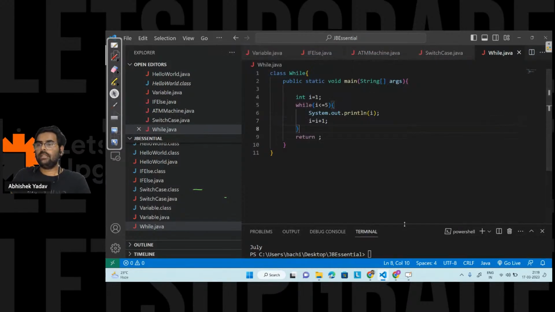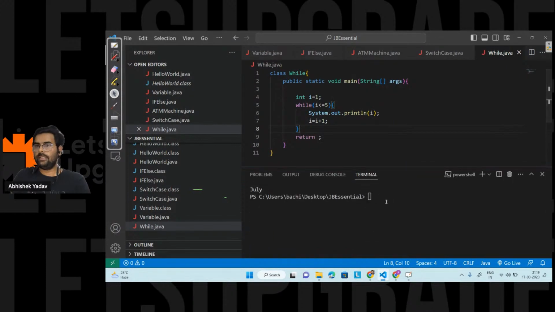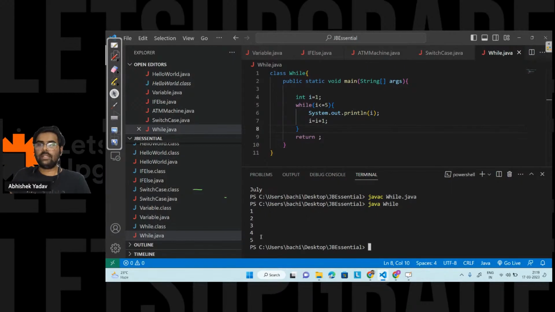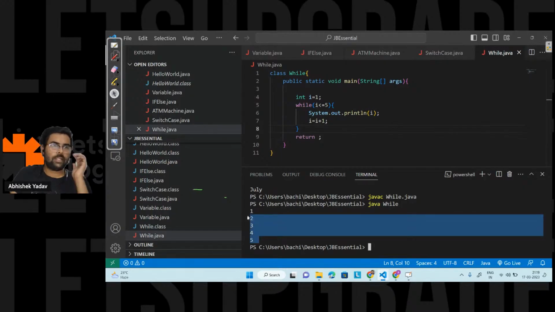The terminal is already there here, right? So here javac, and after that we have while, and after that dot java here. So it compiled successfully, let's run the code. java while. Okay, so here you can see we are getting the correct answer, that is 1 to 5, right?